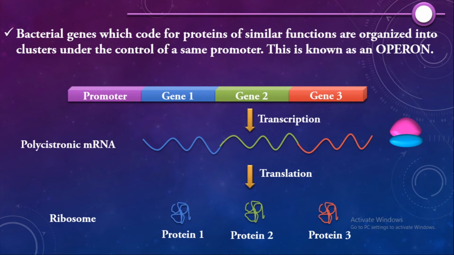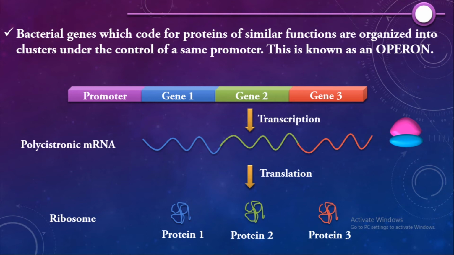So this reduces the wastage of time as well as energy in a prokaryote. That's why in bacteria you can find operons where genes encoding proteins of similar functions are kept clustered together under the control of the same promoter, which is the driver.